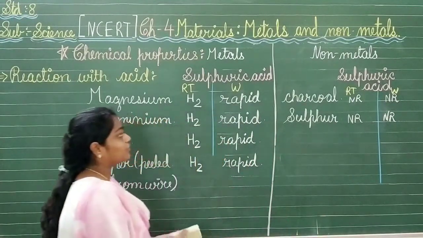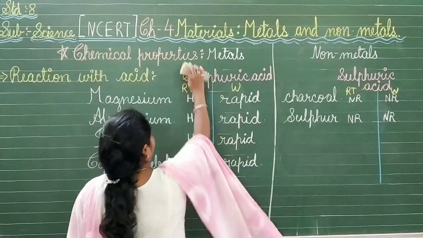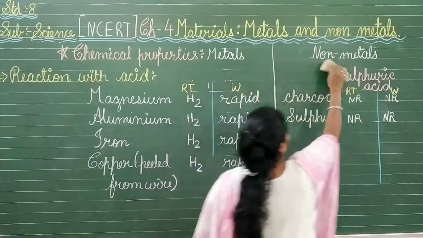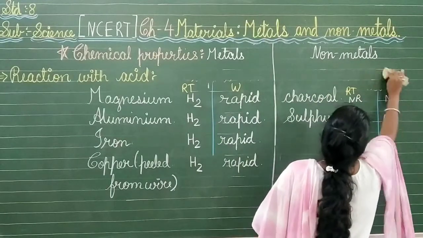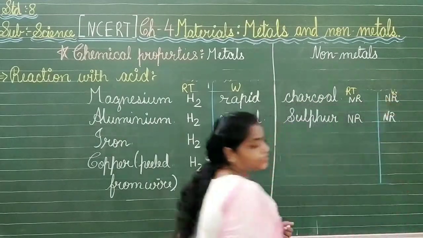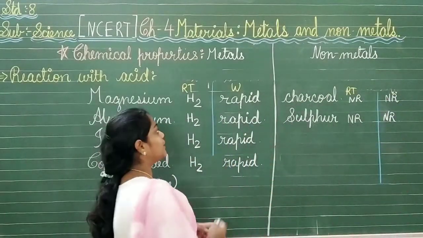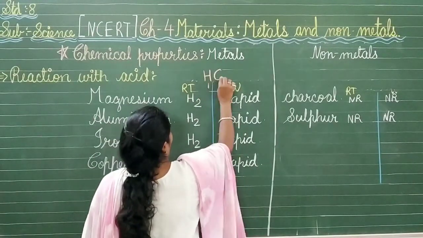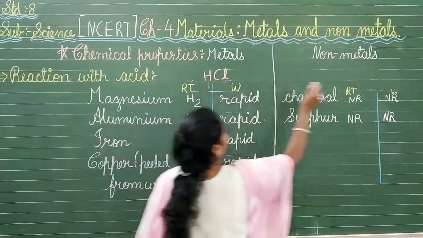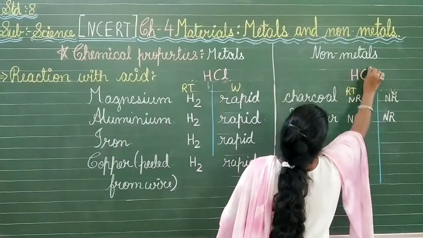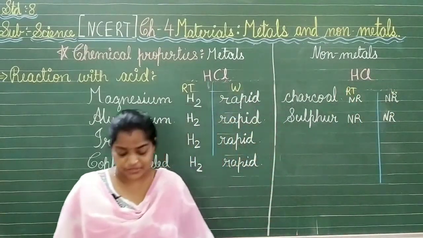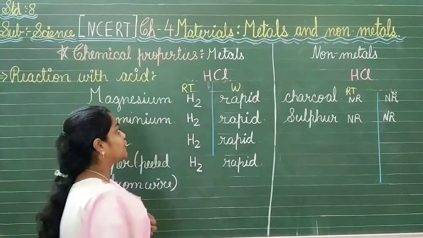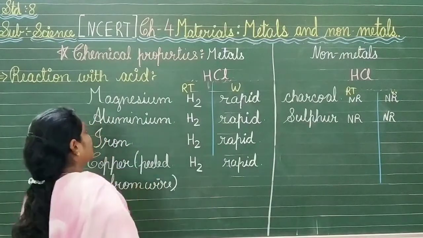Now let us see another example of an acid. Instead of sulfuric acid, let us take hydrochloric acid as an example and test what will happen to these reactions with the metals and non-metals. So for that, let's have the HCl, hydrochloric acid. It is in dilute form, not concentrated. Let us find out what will happen.